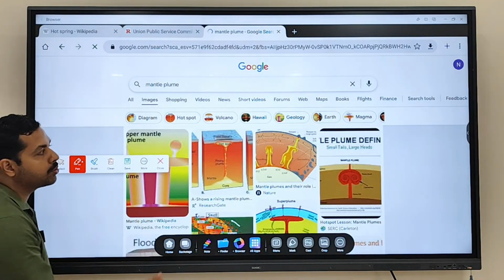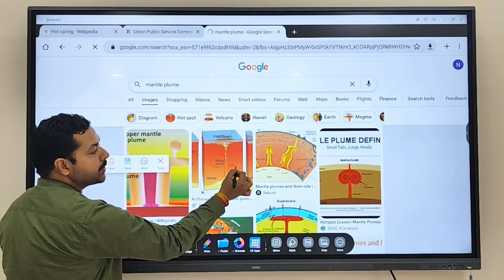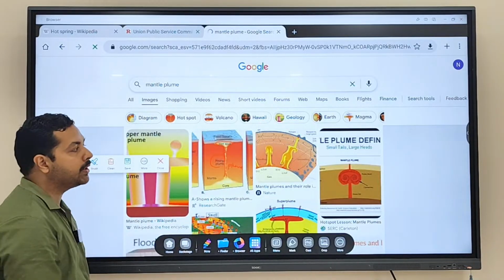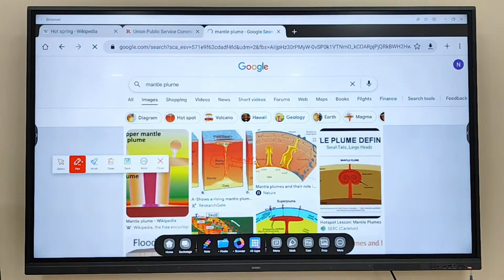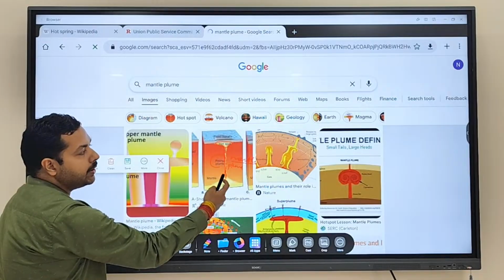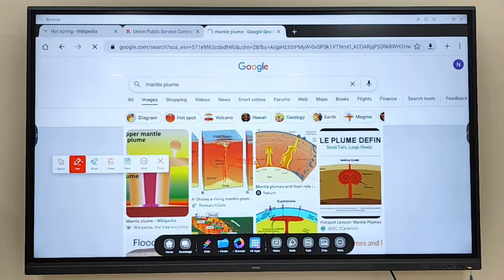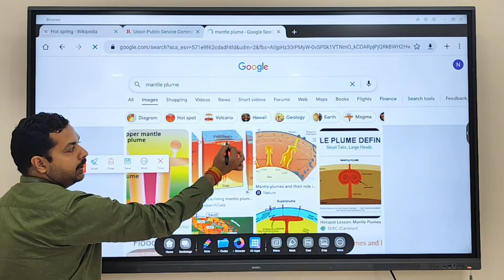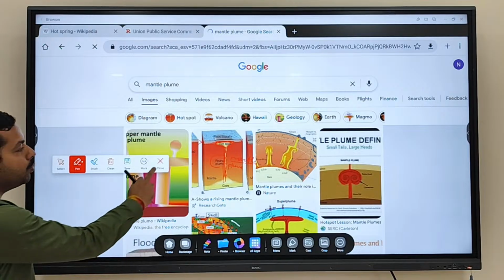This is called a plume, and this plume is rising in the mantle region, so it is referred to as a mantle plume. Clear? This small convectional current rises and spreads like this, and it occurs not at the boundary but in the middle. That's why it is called hotspot volcanism.